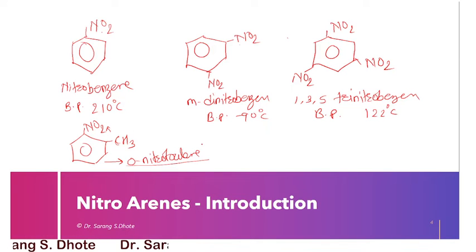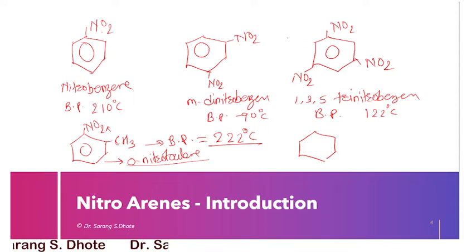Remember one thing, this is not called TT, it is NT only, nitrotoluene. The boiling point of this nitrotoluene is 222 degrees Celsius. We can also discuss trinitrotoluene.